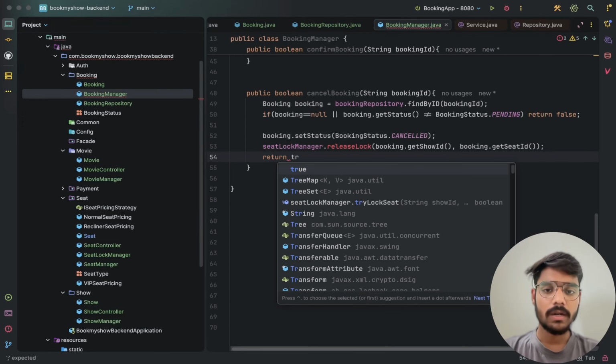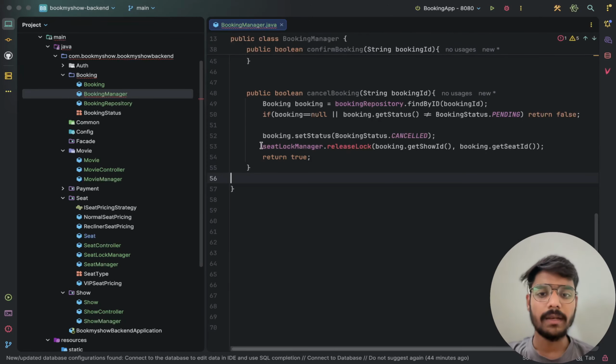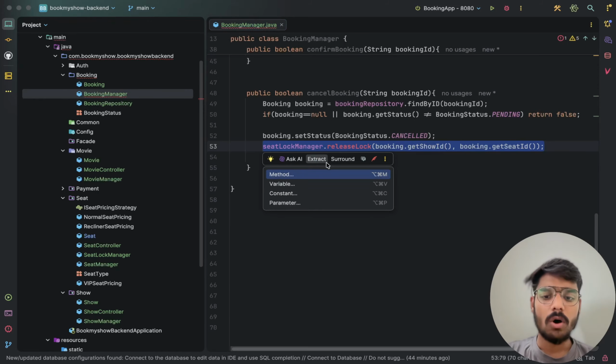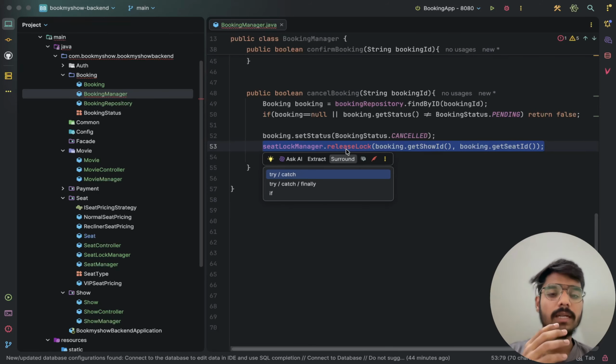After releasing the lock, it will return. This one line is a very important line, but many people forget it, and it's the real mistake a lot of people make. In the last video, our Redis lock auto-expired after 10 seconds. That was our safety net for crashing of the servers, not for when a user cancels the booking on purpose.